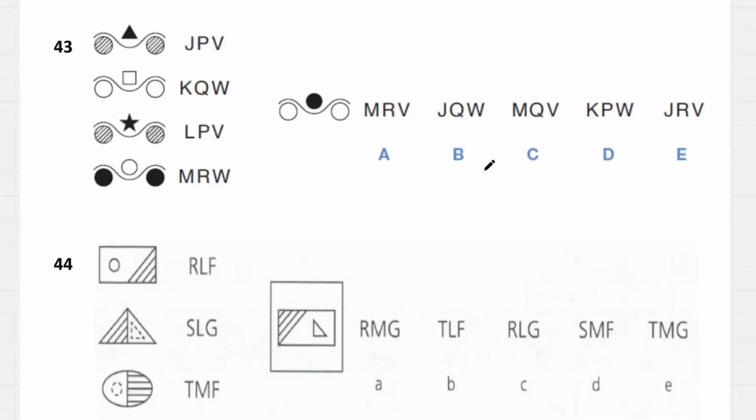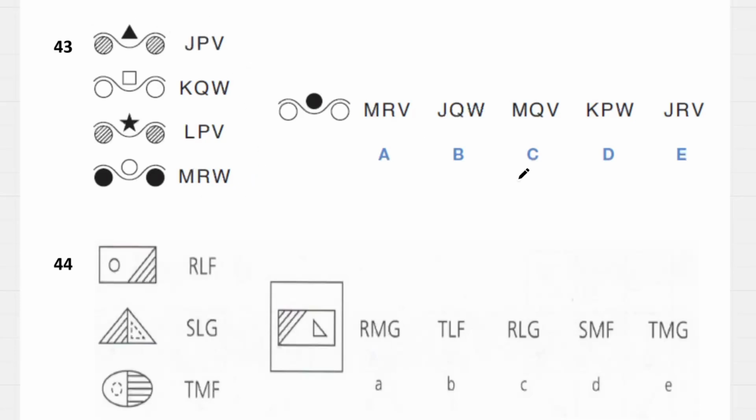So then R is going to be in the middle because we get a black and white combo. But this is changing as well, so it looks like this V is when the top shape over here is black, and this W is when the top shape is white.